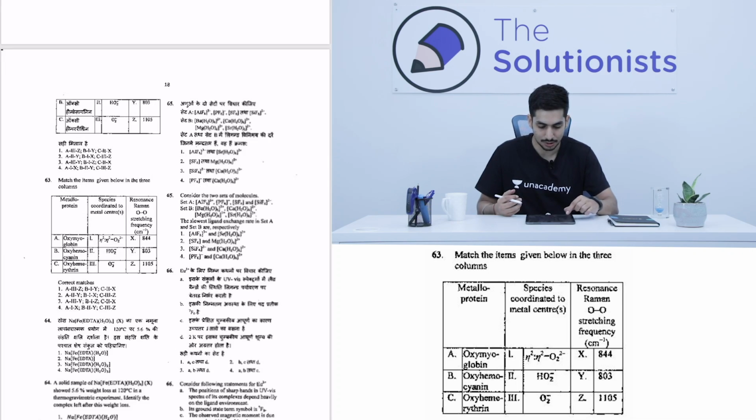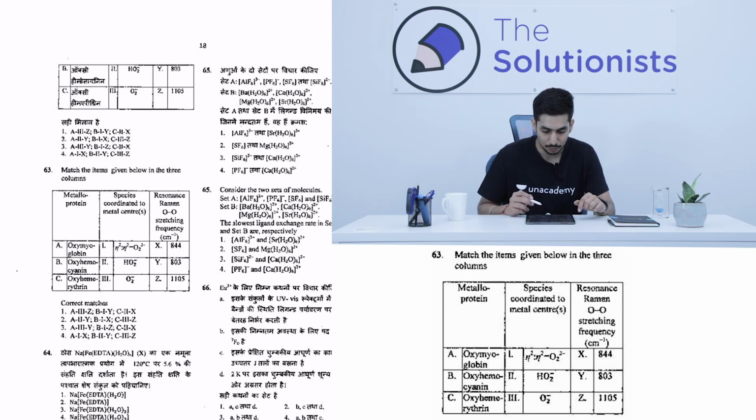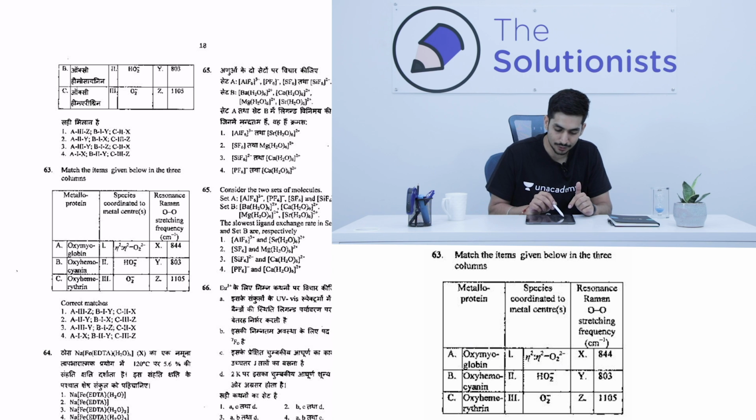Now in the question number 63, as you can see, we have to match the items given below in 3 columns. This is a question from bio-inorganic chemistry, and all the 3 proteins are quite popular proteins. These are very commonly studied in bio-inorganic chemistry. One is your myoglobin, one is hemocyanin, and then we have hemerythrin. So I hope all of you know that for myoglobin, this is a very standard question. For myoglobin, it is O2 minus, right?